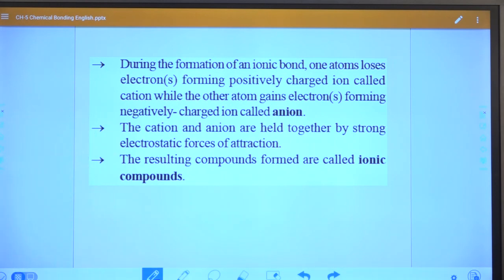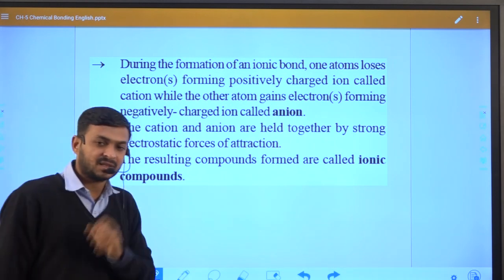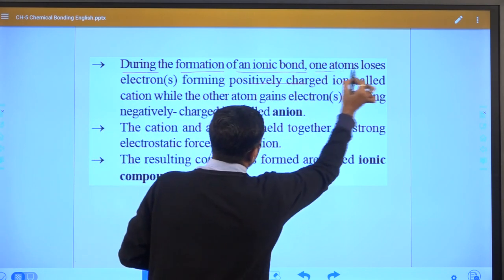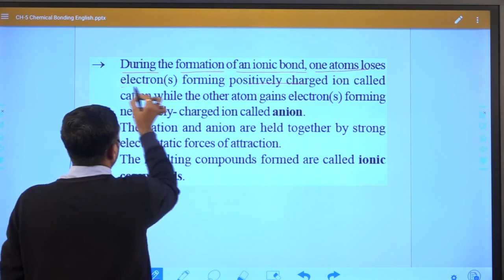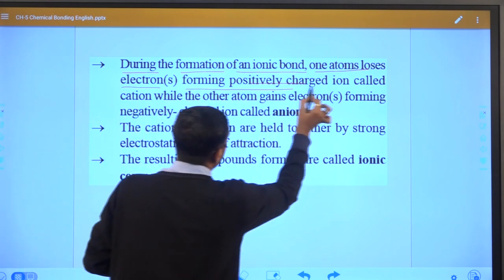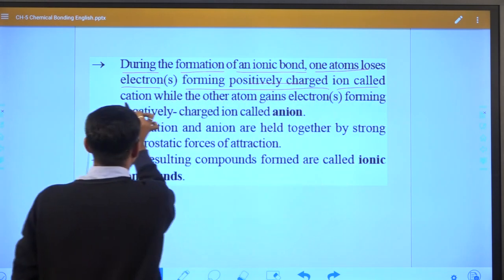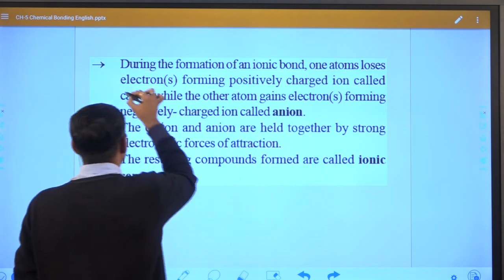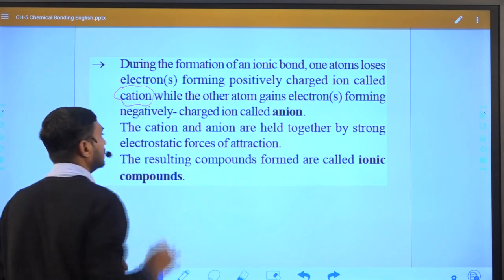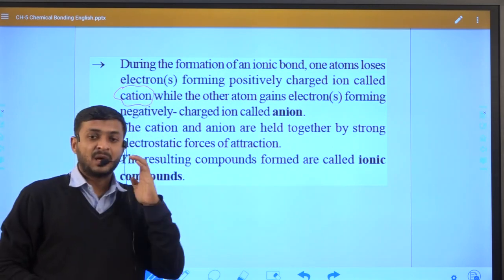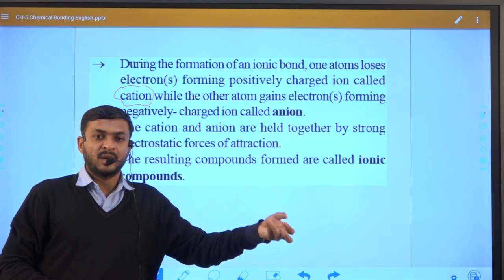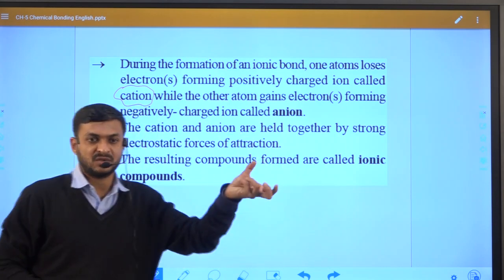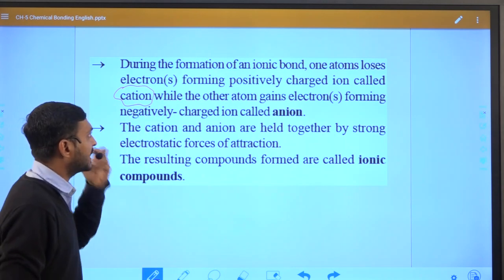So you can see in this case, what we discussed, during the formation of an ionic bond, one atom loses an electron, forming a positively charged ion, which is known as a cation. What do we call them? Cation. Those elements will lose the electron, will become a positively charged ion, and that positive ion is known as a cation.